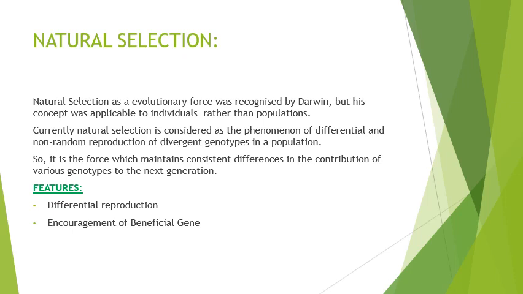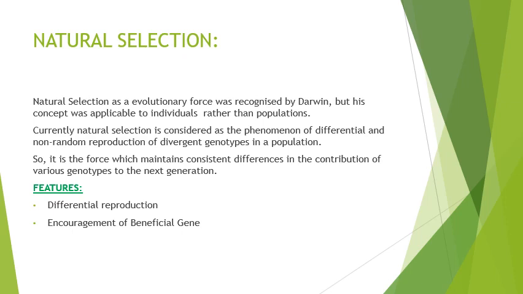So it is a force which will contribute to divergent genotypes, and definitely to the flow of genotypes to the next generation. The genotypes which nature will select will flow from one generation to the next generation, and definitely it will create the variation.